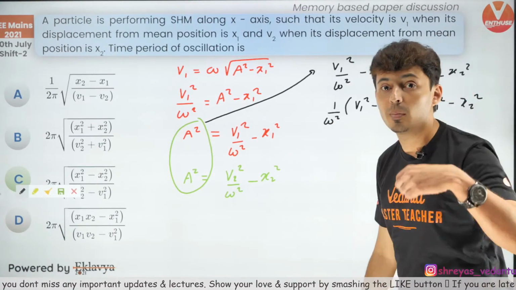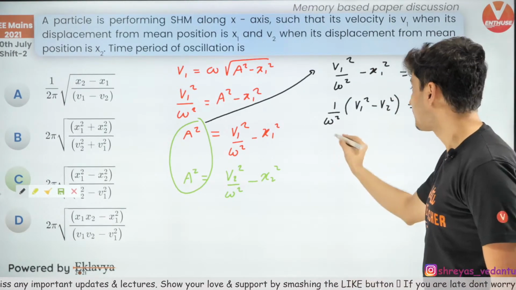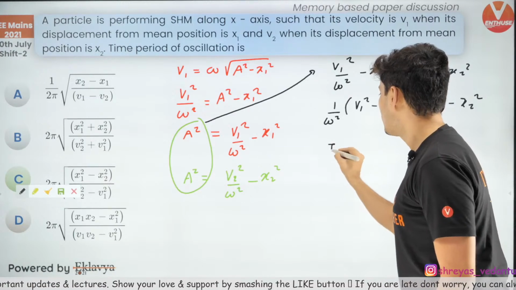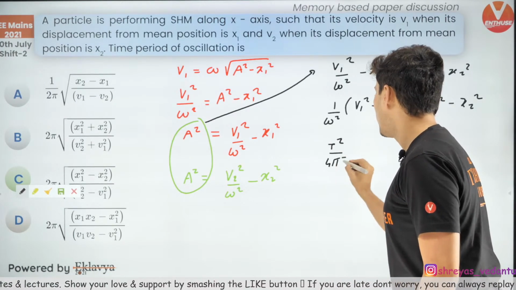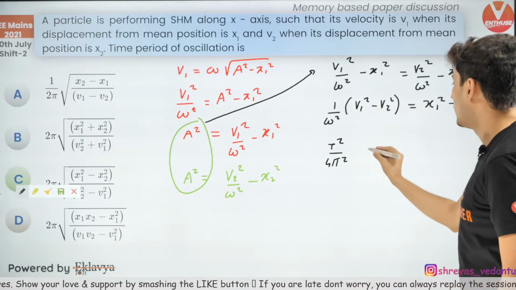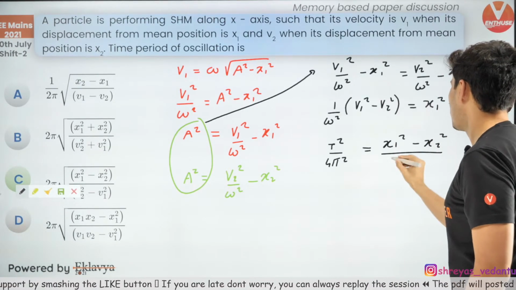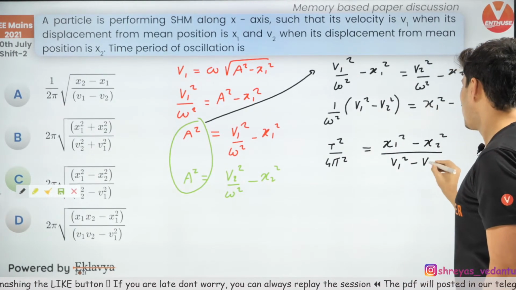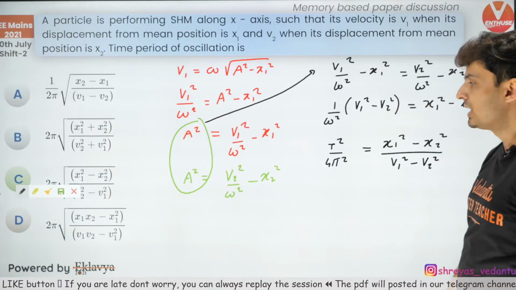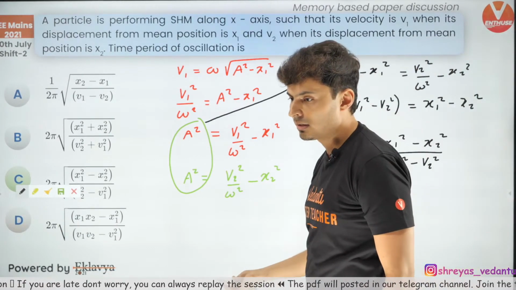Now what is omega? Omega is 2 pi by time period. So this will become time square by 4 pi square. This guy you bring it below. So it will become X1 square minus X2 square divided by V1 square minus V2 square. Alright, just do the math and now you'll get it.